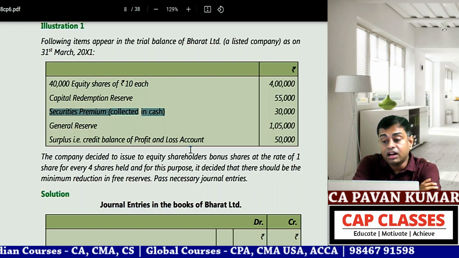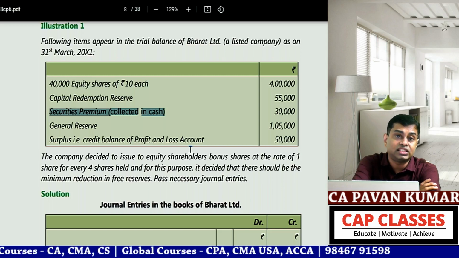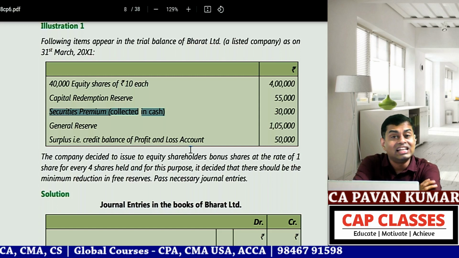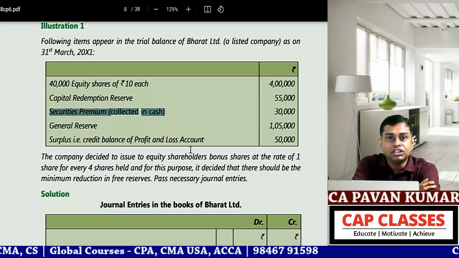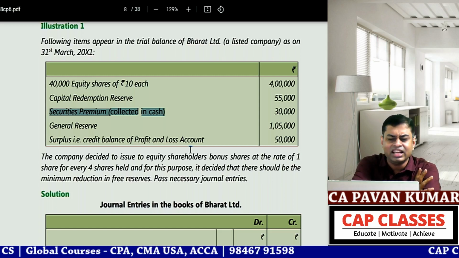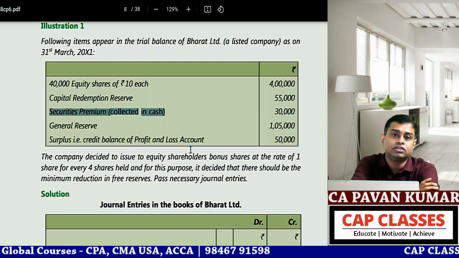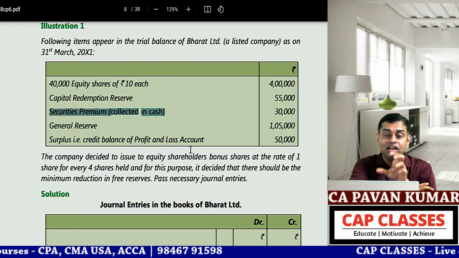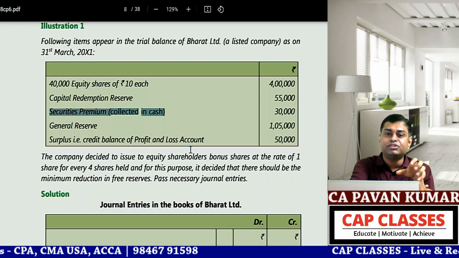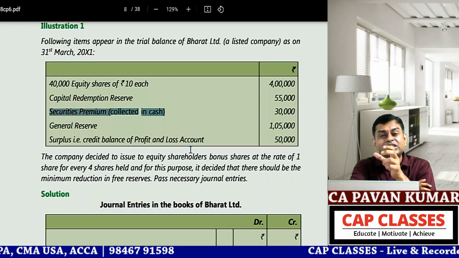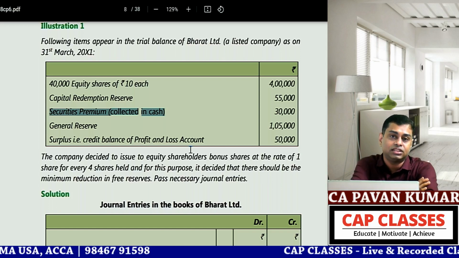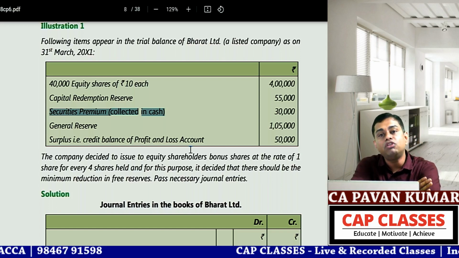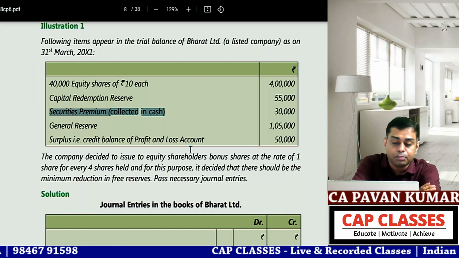30,000 is there. General reserve 105,000 is there. Surplus means P&L account credit balance, 50,000. Reserves are all types of reserves. In the Companies Act they mention about 10-11 types of reserves. But when you say reserves and surplus, reserves cover all these types, and surplus means P&L account credit balance. That is reserves and surplus.